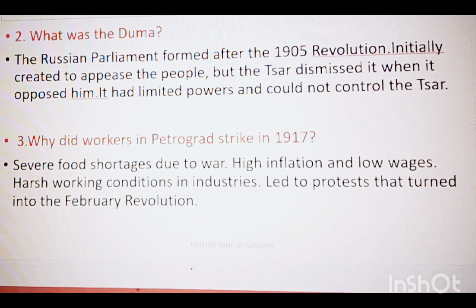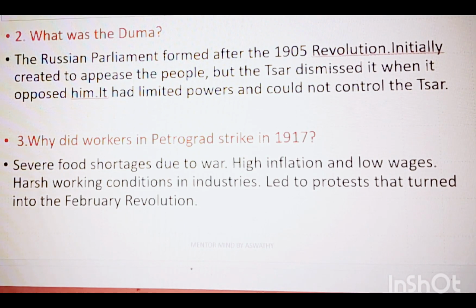Next question is, what was Duma? Duma is the Russian parliament formed after the 1905 revolution. After the revolution occurred, a parliament was formed. It was known as Duma. Initially created to appease the people, but the Tsar dismissed it when it opposed him. This parliament was formed just to appease the people of Russia, and it had limited powers and could not control the Tsar. So this was not a successful thing.